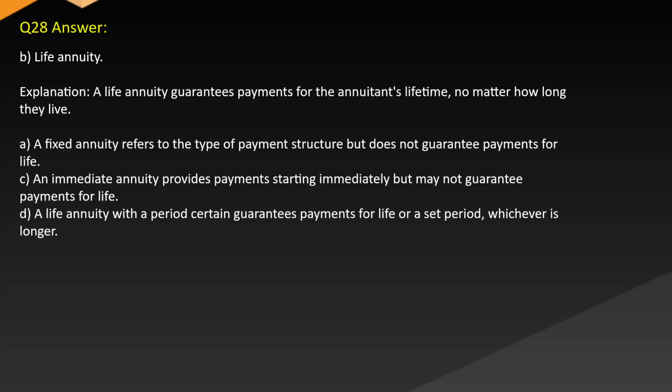Answer: B. Life annuity. Explanation: a life annuity guarantees payments for the annuitant's lifetime, no matter how long they live. A fixed annuity refers to the type of payment structure but does not guarantee payments for life. C. An immediate annuity provides payments starting immediately but may not guarantee payments for life. D. A life annuity with a period certain guarantees payments for life or a set period, whichever is longer.